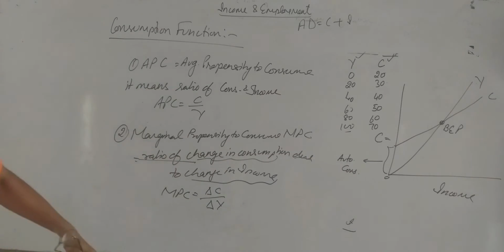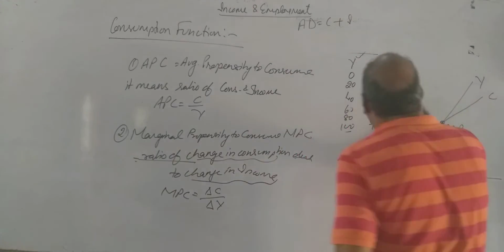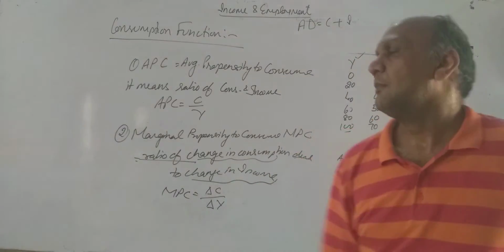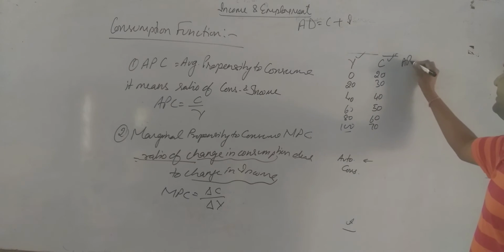Here in this table which I have drawn in front of you, let us prepare APC.